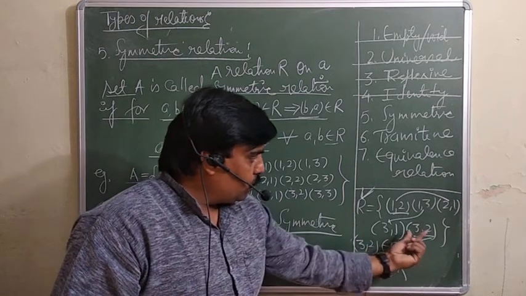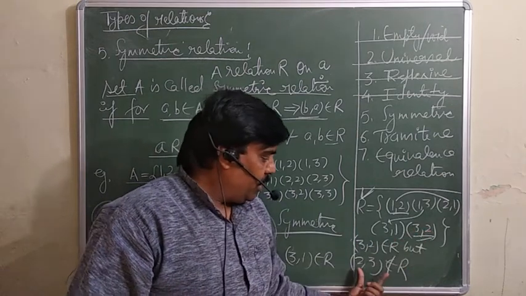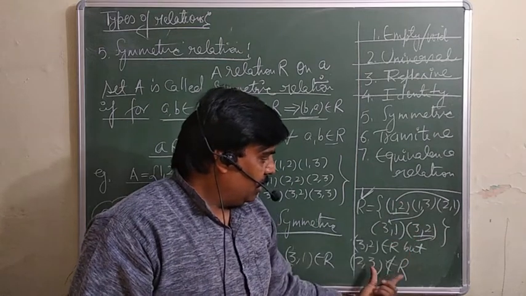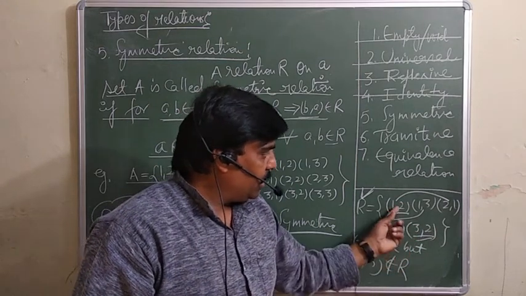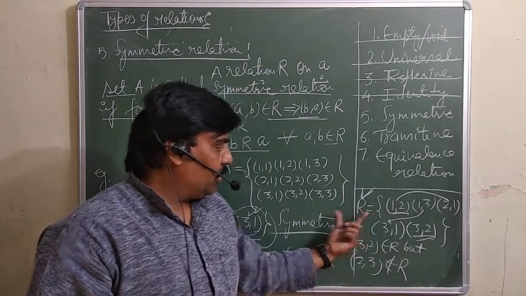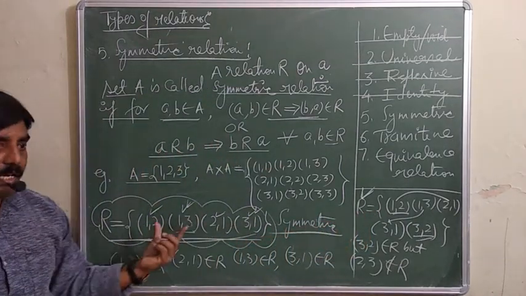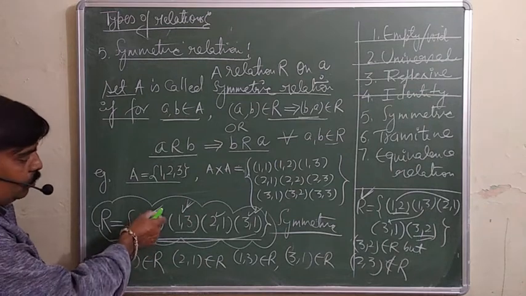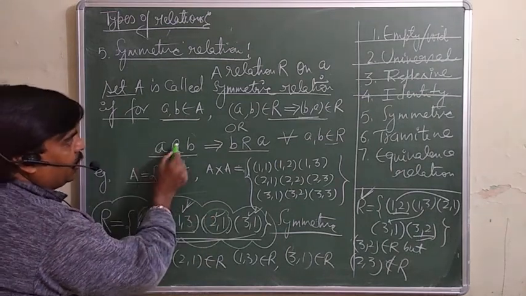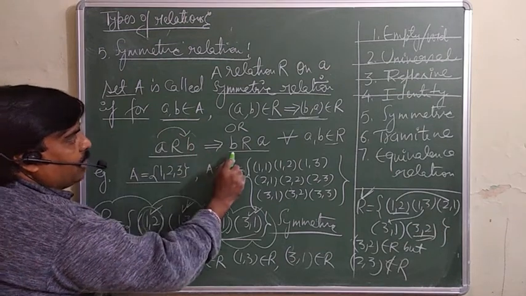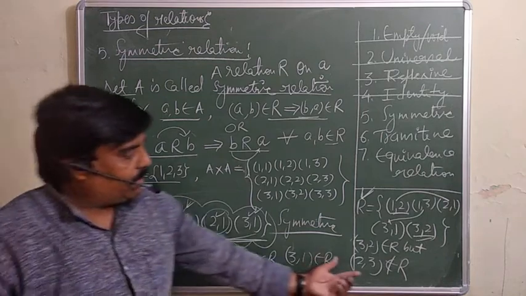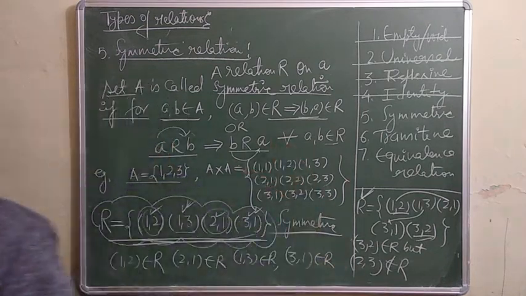Look, (3, 2) belongs to this R, but (2, 3) does not belong to this R. In this R, the ordered pair (2, 3) is not here. It means this relation is not symmetric. So if you want to check whether a relation is symmetric or not, the reverse of every ordered pair given must also be here. Means if A has a relation with B, then B must also have a relation with A. If it is there, the relation is symmetric, otherwise not symmetric. Have a look.